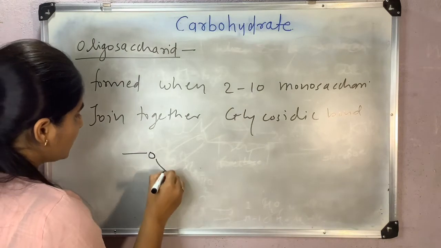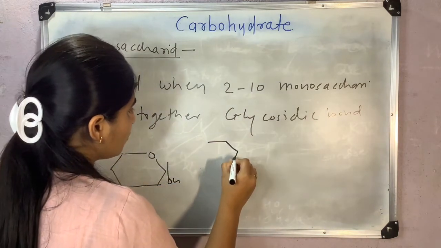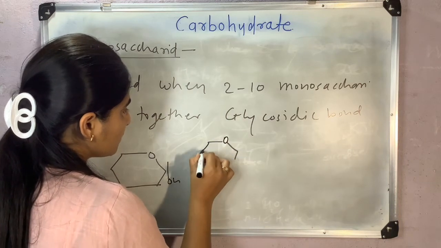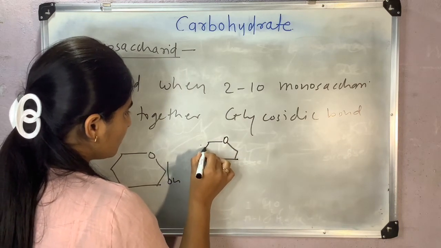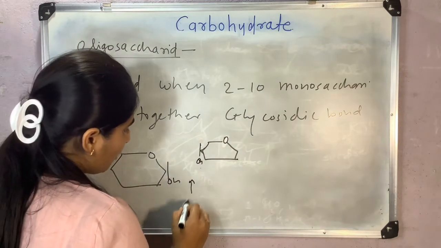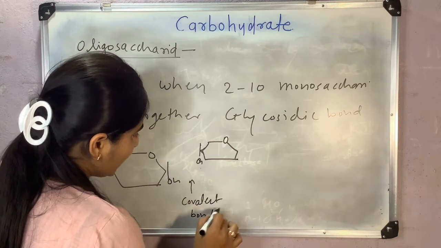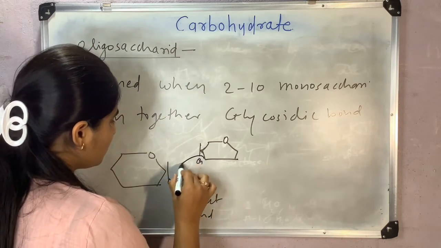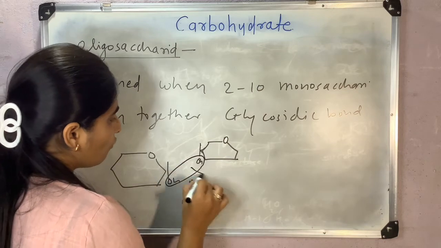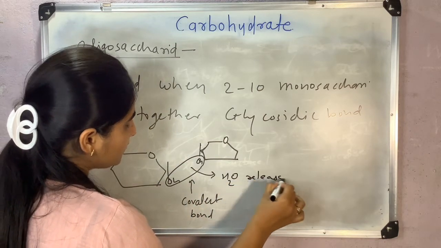Suppose this one is glucose with OH and this one is fructose with OH here. Then a covalent bond will form here, which is a glycosidic bond between these two hydroxyl groups, and a water molecule will be released.